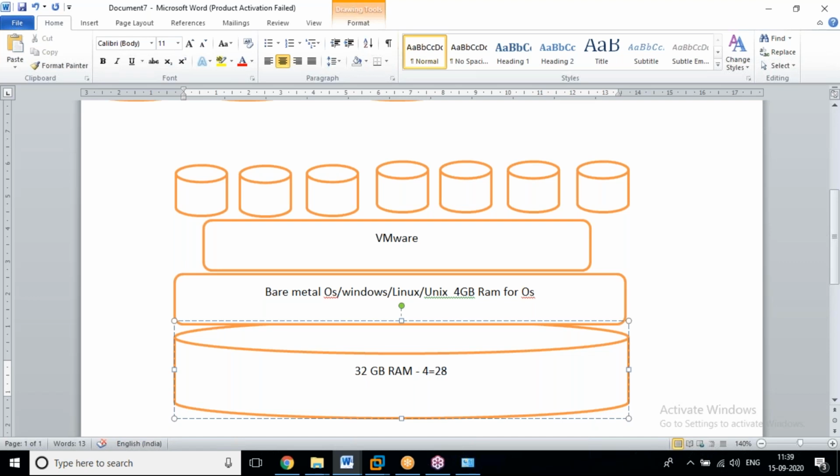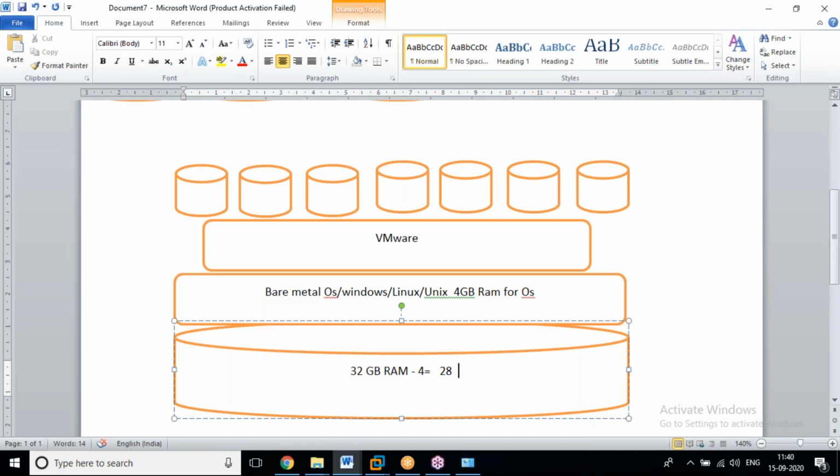Now you tell me, is it possible to create 10 VMs with 4 GB each? We can create 5 machines, we can create 6 also, we can create 7 also. 7 into 4 is 28. But 7 machines are not enough for me.